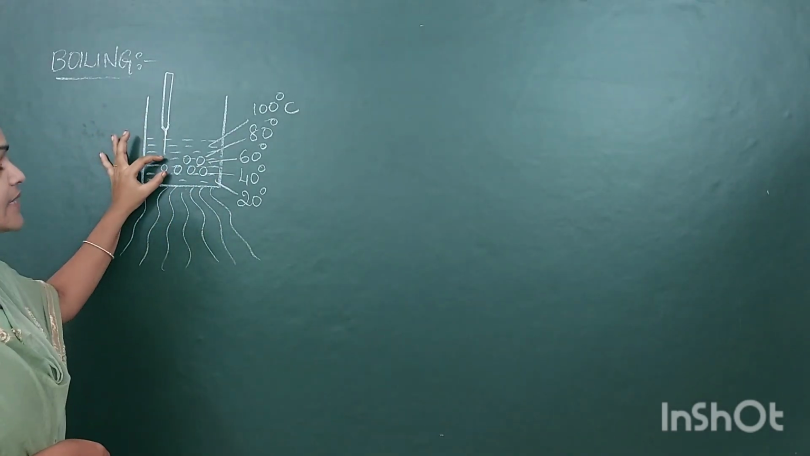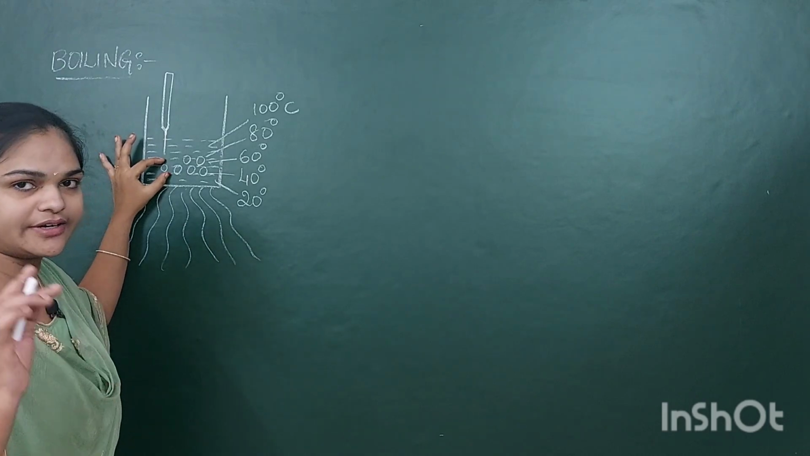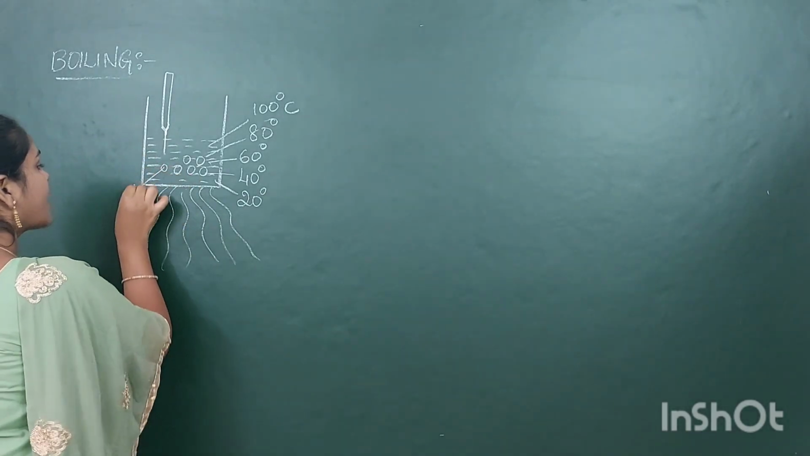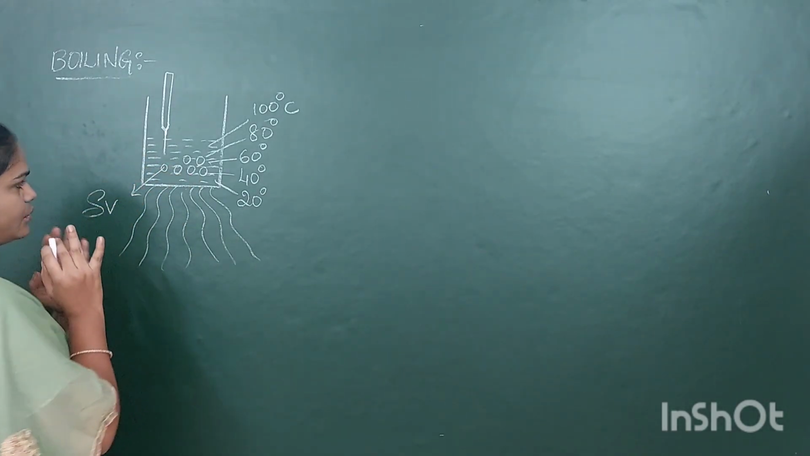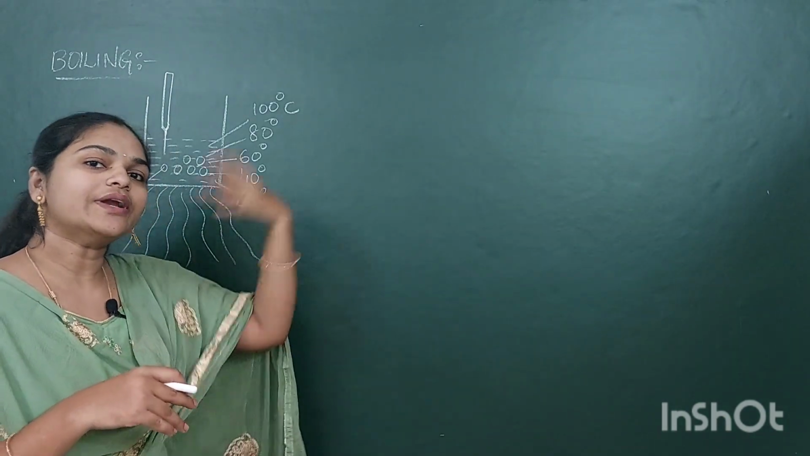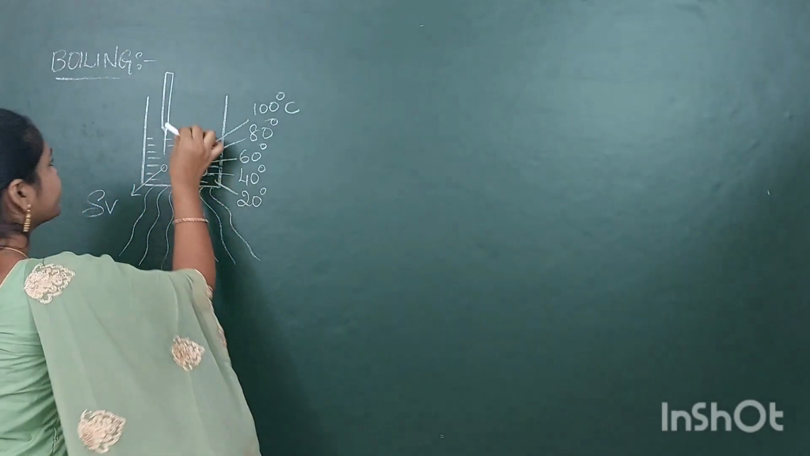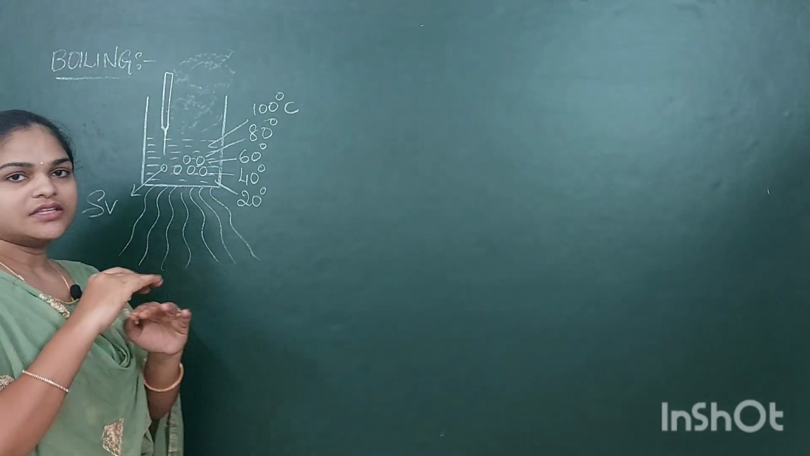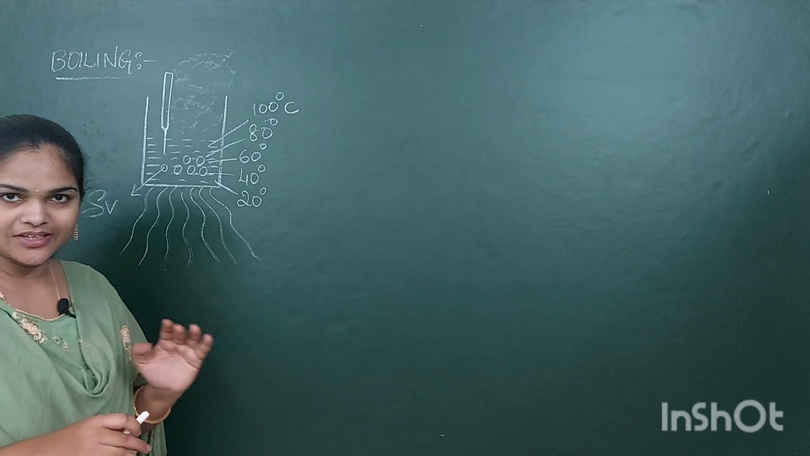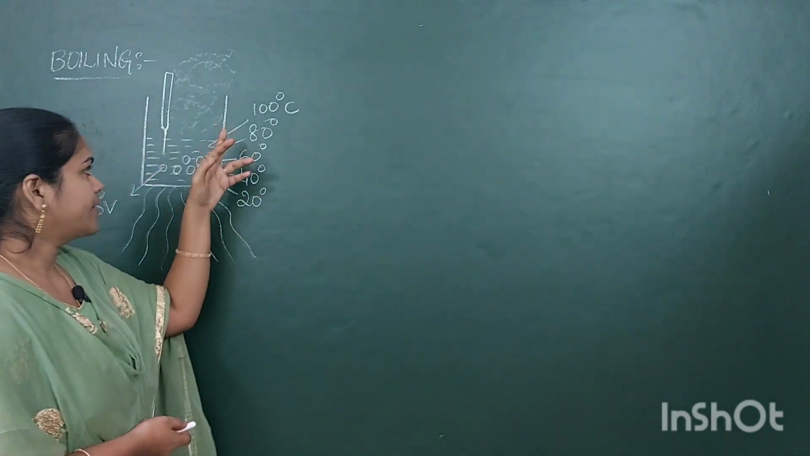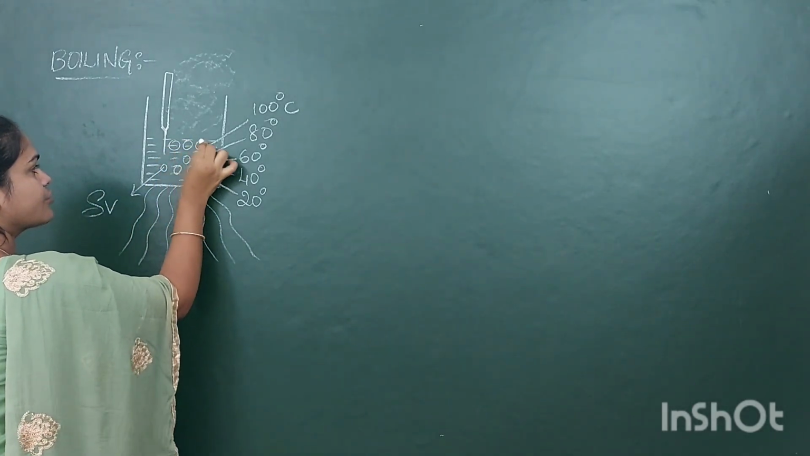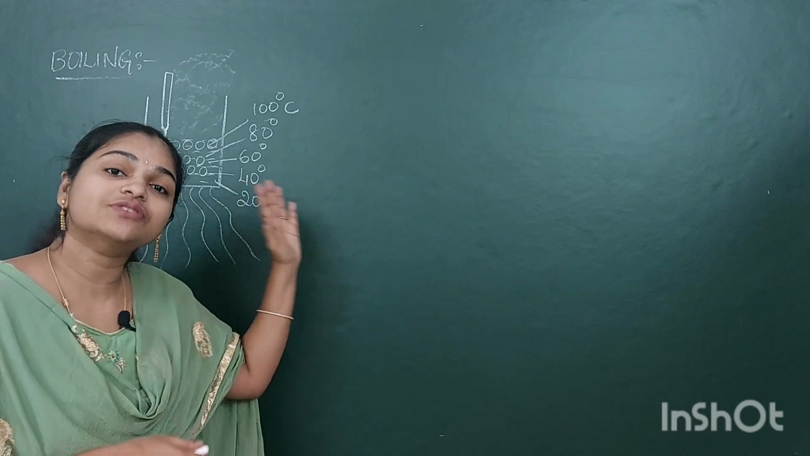That bubble consists of some saturated vapor. Some saturated vapor is present in that bubble. The surroundings also have some vapor. So when the saturated vapor pressure is equal to the atmospheric pressure, what happens? The bubble will come up to the surface of the water. The bubbles will reach the surface of the water.